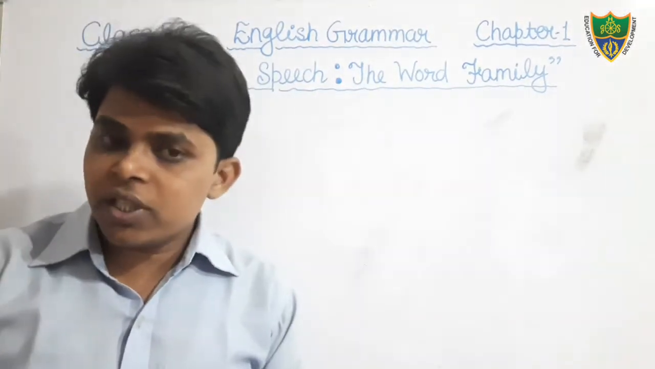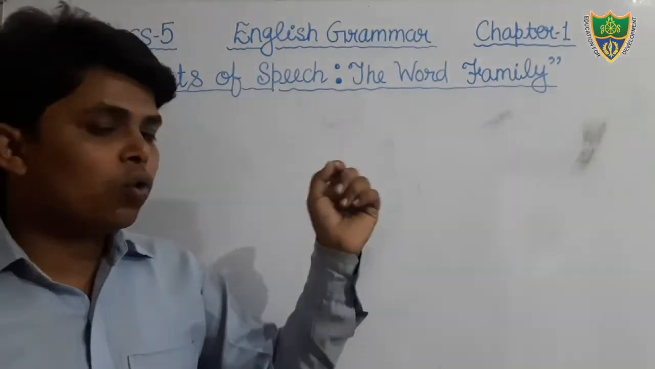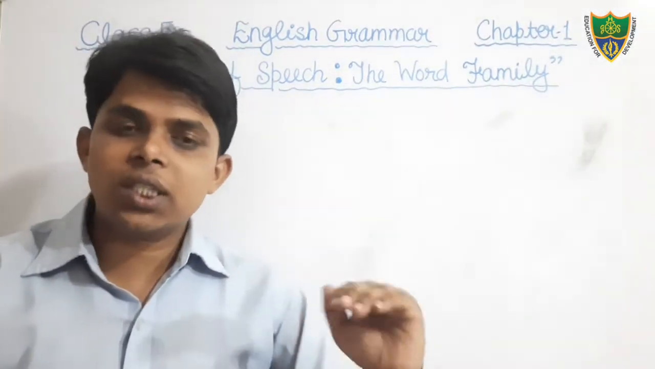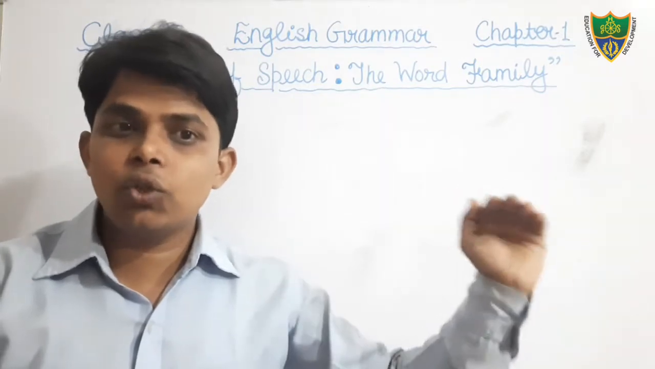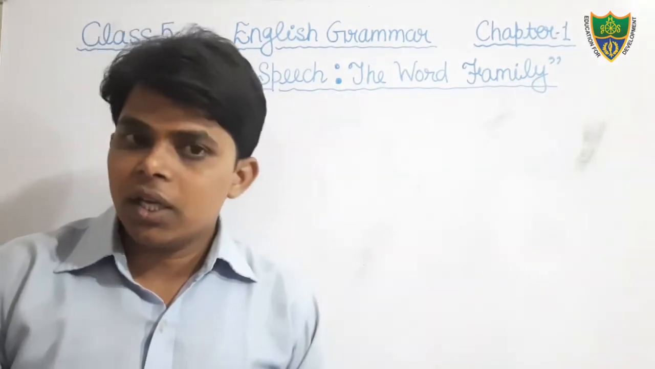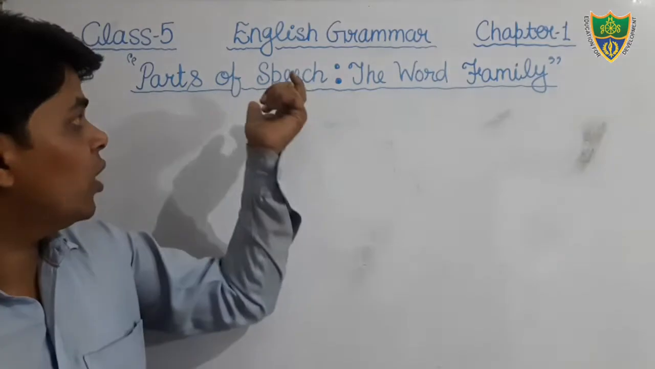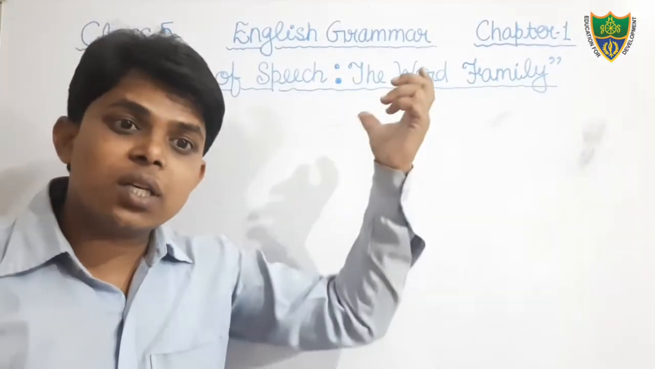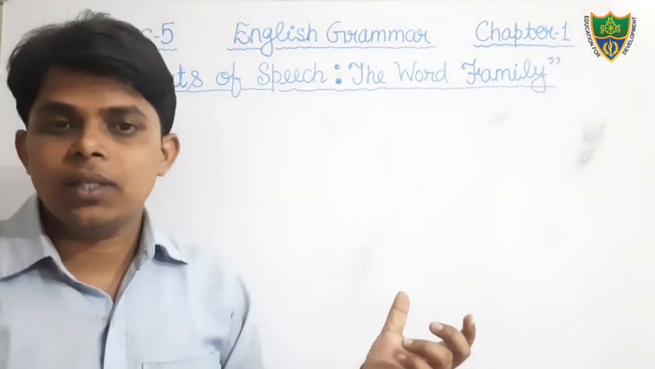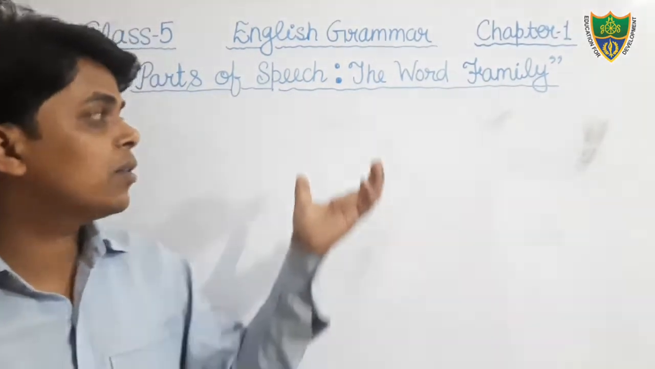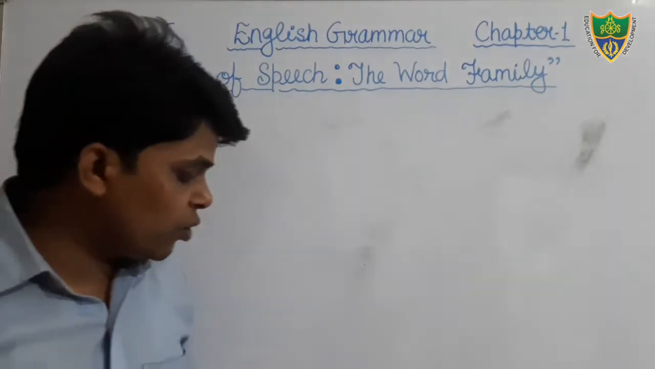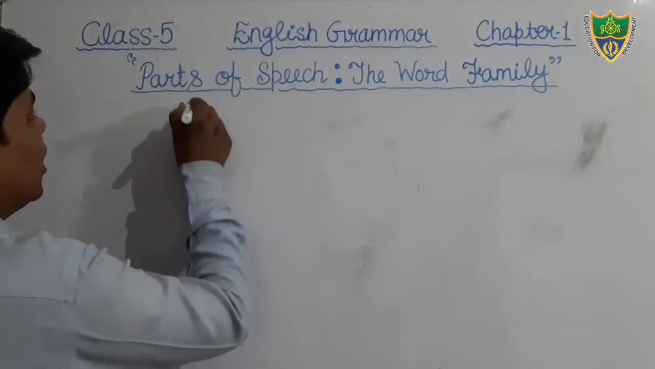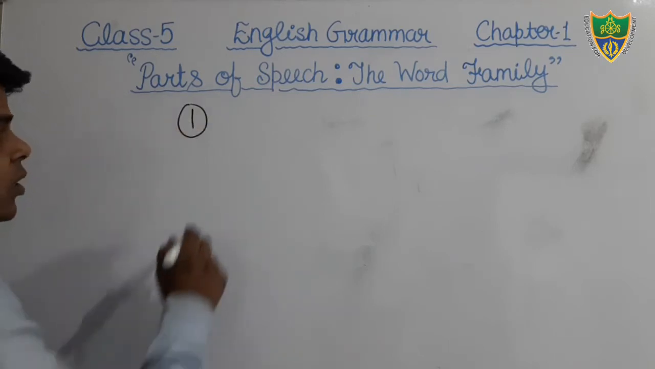Okay, so students, in this chapter we will discuss only and only definitions. In this chapter we will not discuss the kinds and uses. Here we will discuss only what the parts of speech are and what the definitions of noun, pronoun, and other parts of speech are. So first of all, we should know how many parts of speech there are. Dear students, you all know that there are 8 parts of speech.